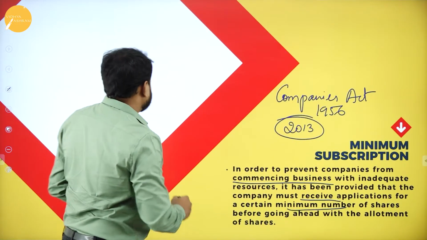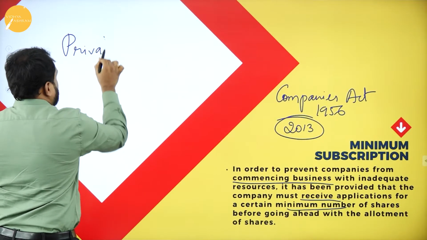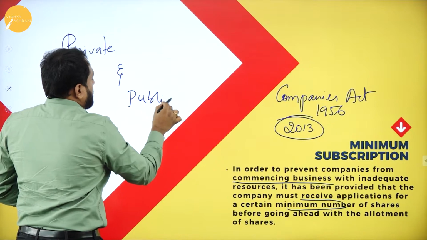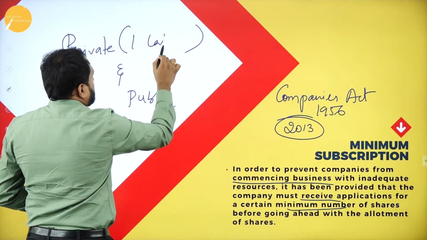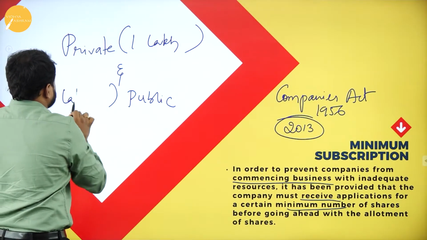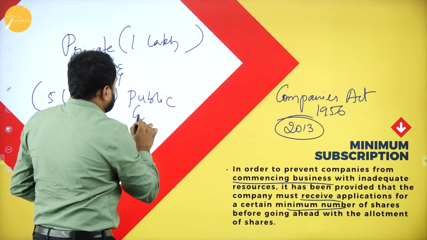Now here you need to understand that there is a private company and a public company. The minimum subscription for a private company is, say, 1 lakh rupees, and the minimum for a public company is 5 lakh rupees.